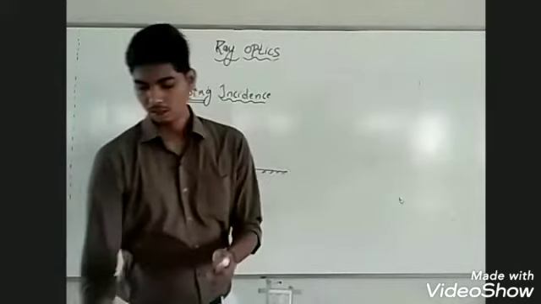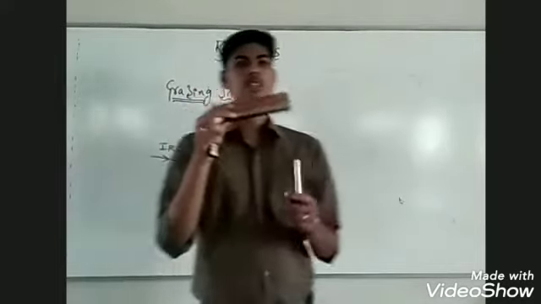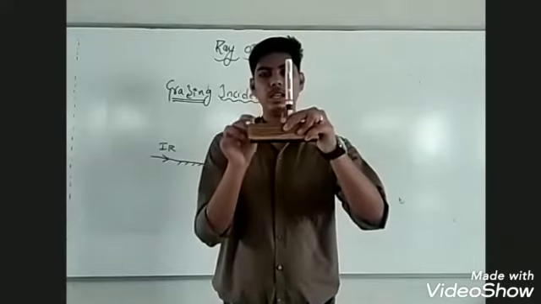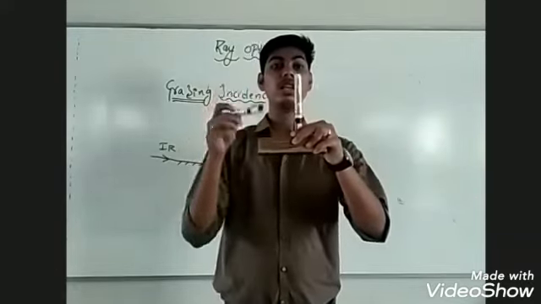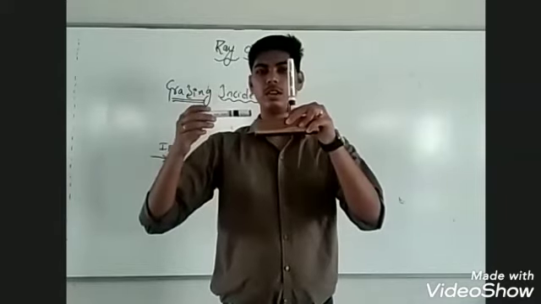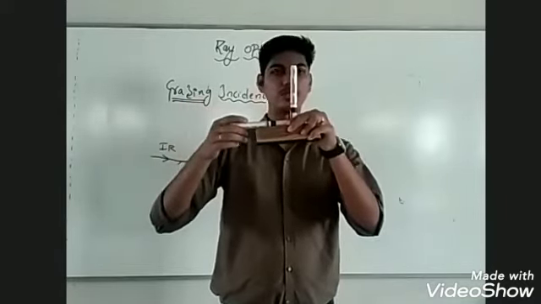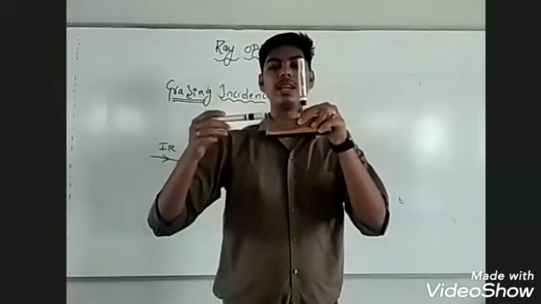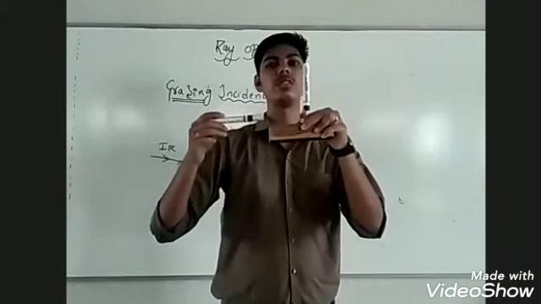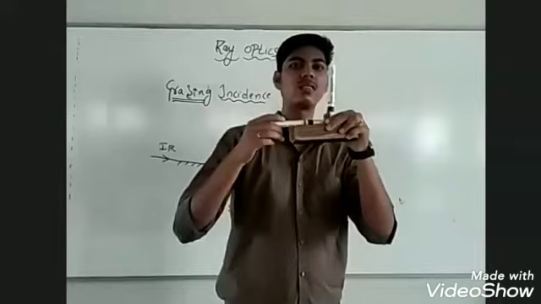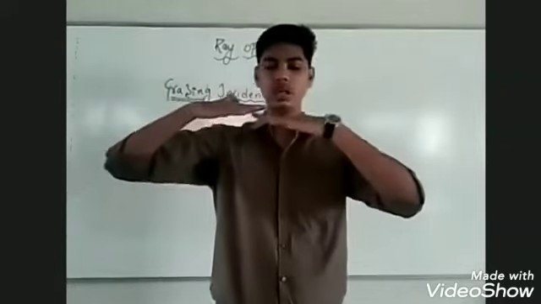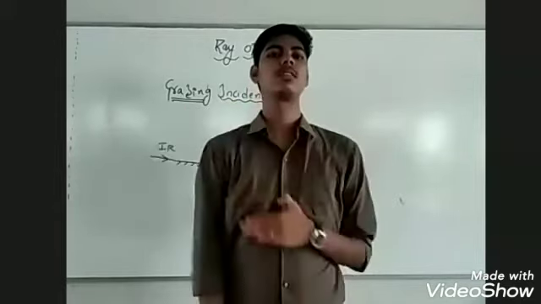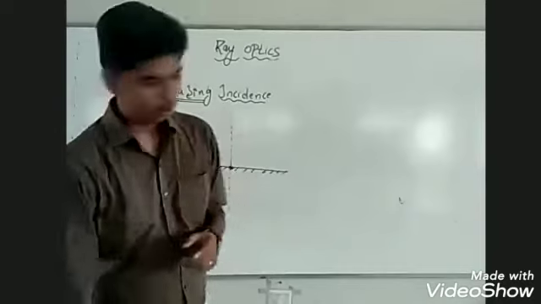If this is the reflecting surface, this is the normal drawn to the surface. See, the ray of light is incident along the surface. The ray of light is passing over the surface. We say the ray of light is grazing the surface. If the ray of light is passing over the surface, we say the ray of light is grazing the surface. Okay, so can you tell me here what is the angle of incidence?